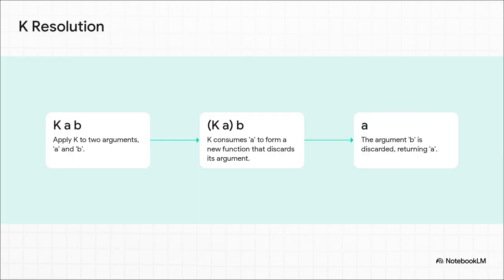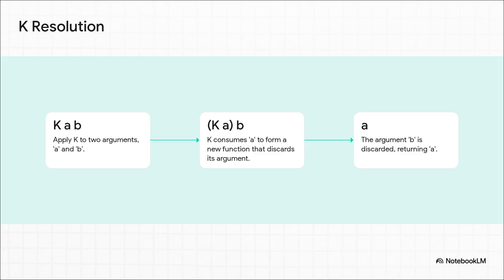So let's see it in action. If we give K 2 arguments, A and B, the K immediately grabs the A. Now this K A pair becomes a new function, and its only job in life is to find the next thing in line, which is B, and just get rid of it. The final result? We're just left with A.